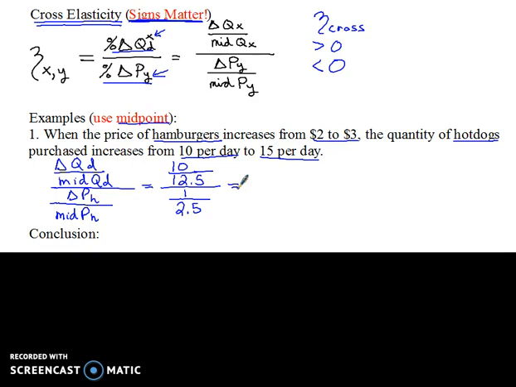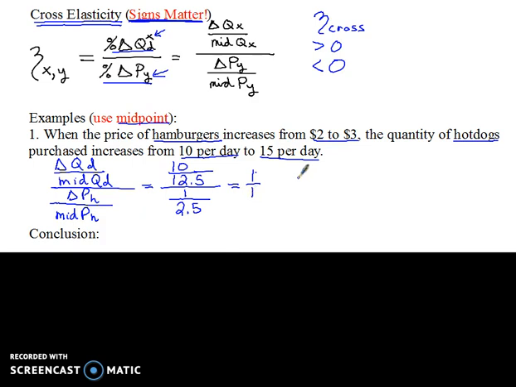You plug it in your calculator, and your ultimate answer is going to be 1 divided by 1. And remember, I like to say it this way, 1 divided by 1. Now, let's be done with the math and let's turn this into economics. What does that 1 divided by 1 mean? That means on the top, the percent change in the quantity of hot dogs was 1%. The percent change in the price of hamburgers was 1%.